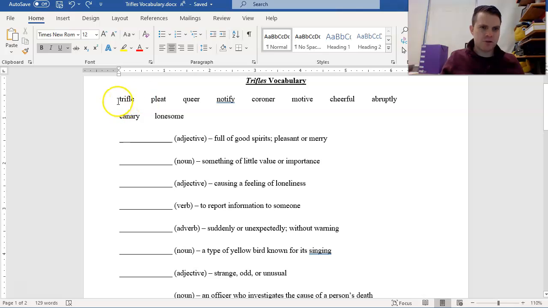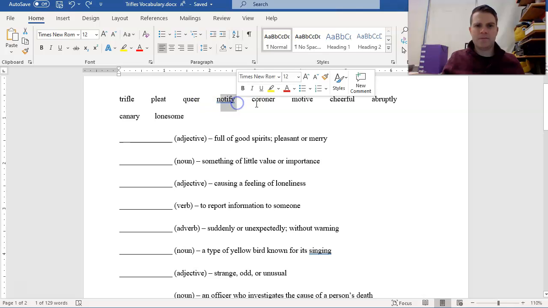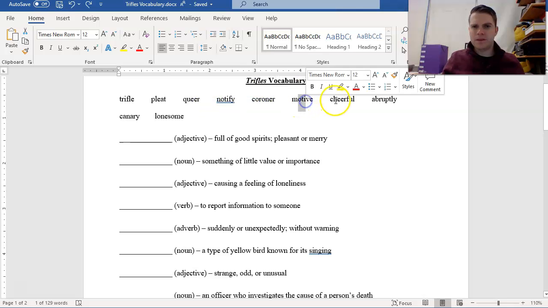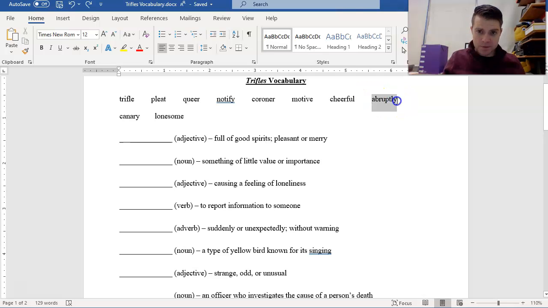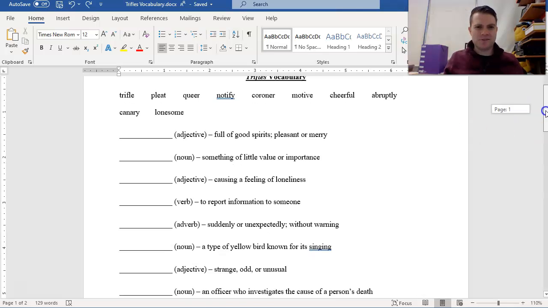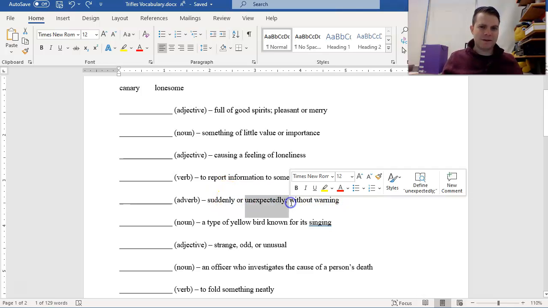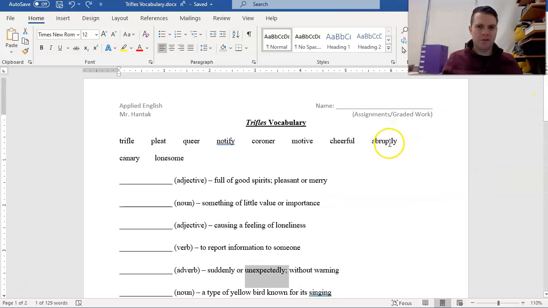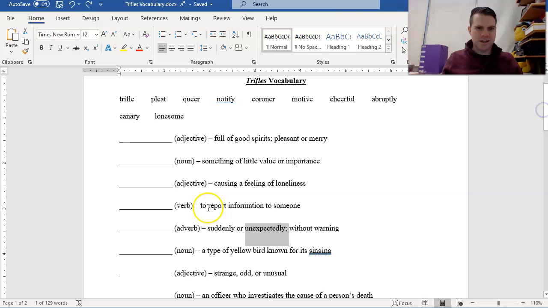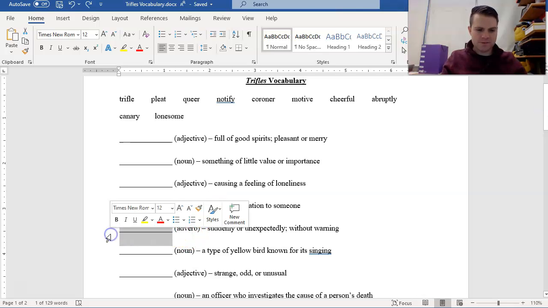So our 10 words this time are trifle, it's the title of the play, pleat, queer, notify, coroner, motive, cheerful, abruptly, canary, and lonesome. One thing I'm noticing right here, abruptly ends in ly. That should be raising a red flag in your minds about parts of speech. Remember how we only have 1 adverb on this list? Notice suddenly, ly, unexpectedly, ly, abruptly, ly. Most adverbs in the English language end in ly, so I can place abruptly as my adverb.